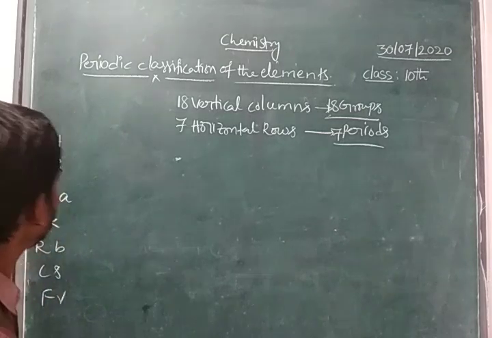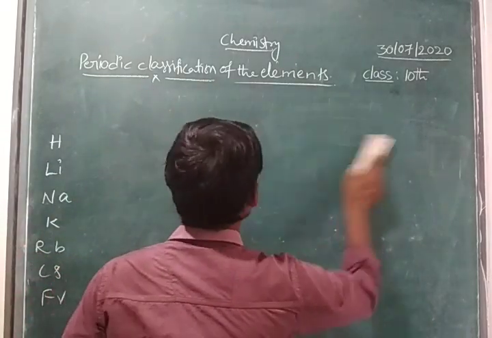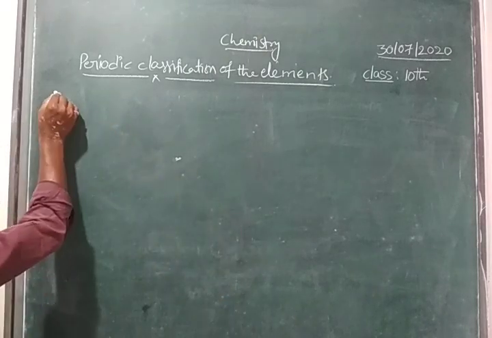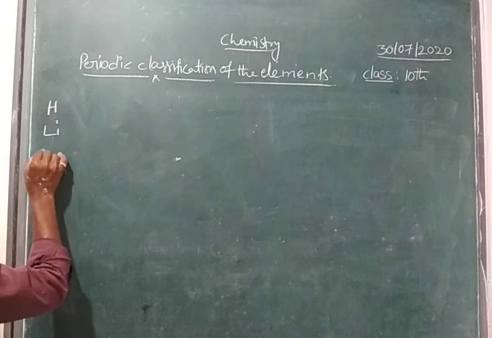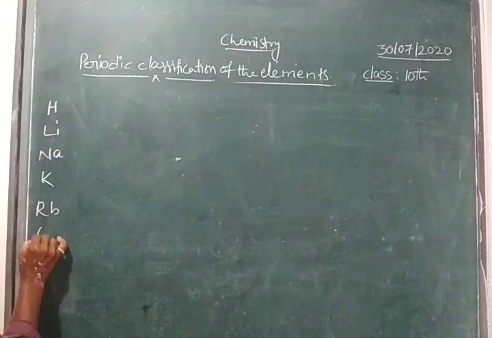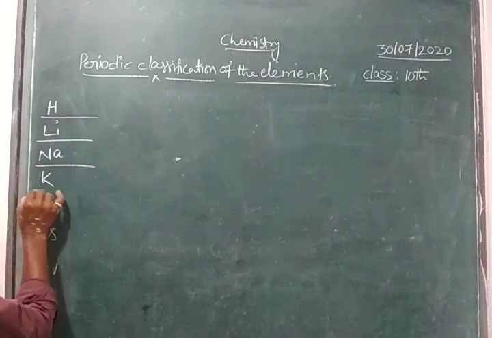Okay children, I will draw here. Totally how many groups do we have, children? 18 groups and 7 periods. Here: hydrogen, lithium, sodium, potassium, rubidium, cesium, francium.